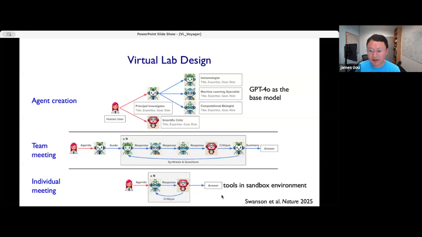And then we also equip the agents with tools that are relevant for their expertise, right? So for example, we can equip the protein engineering agent with access to and usage of AlphaFold and other tools that are relevant, in a sandbox environment, so they can safely execute and use those tools.